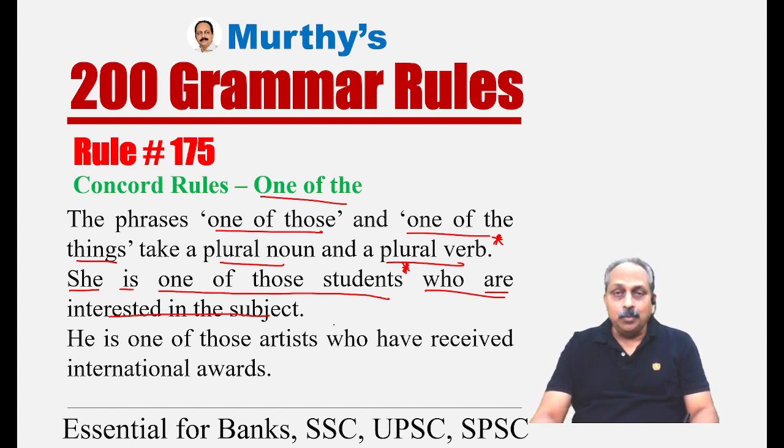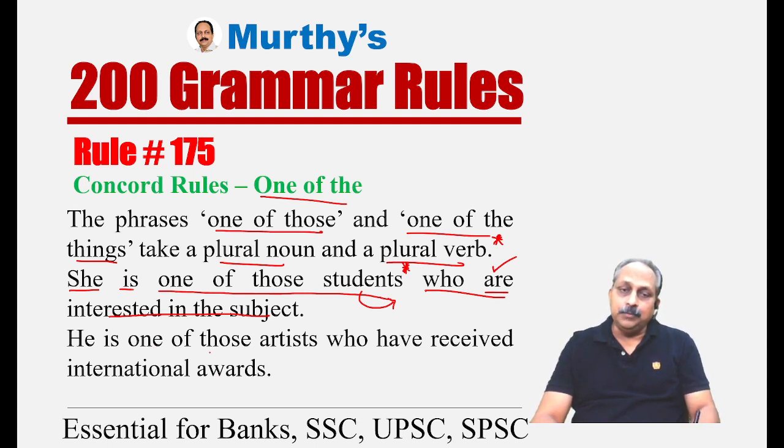In the exam, so many times they have given, she is one of those students who is interested in the subject. Not correct. Here we have to use plural noun, and the clause is related to the plural noun. Based on that, we have to use a plural verb. He is one of those artists who have received international awards.